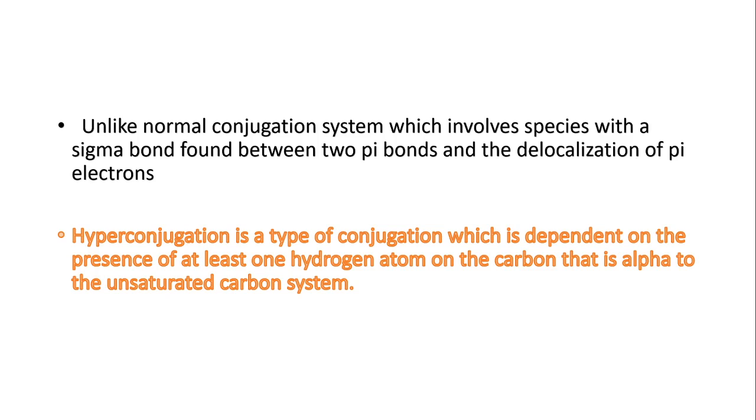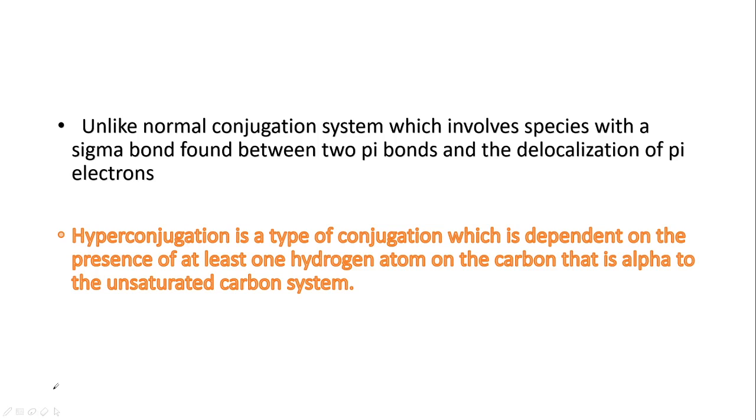Alright, in this video we're going to be talking about hyperconjugation. Now, unlike normal conjugation, a system which involves a sigma bond found between two pi bonds and the delocalization of pi electrons, an example of this normal conjugation that we all know is benzene.